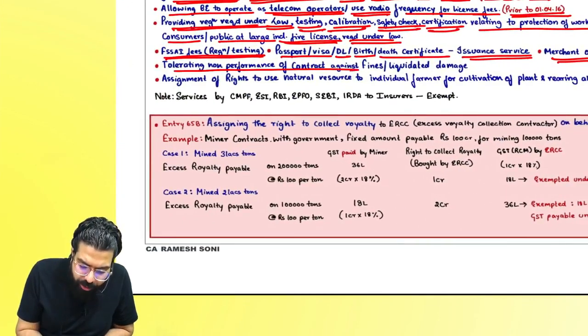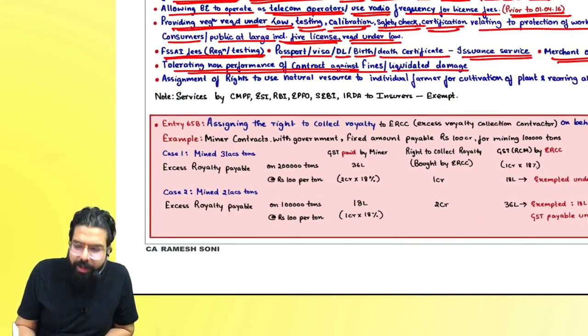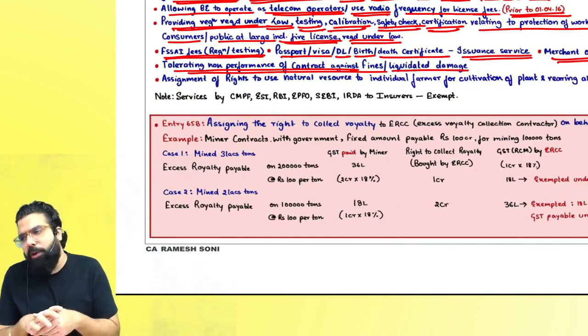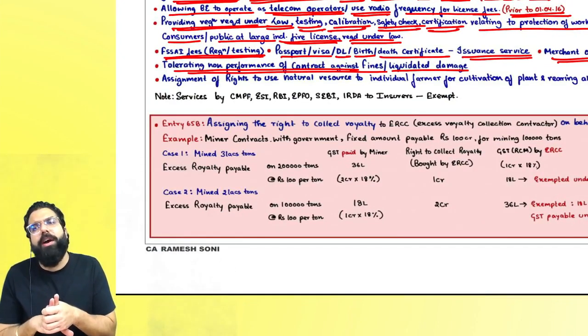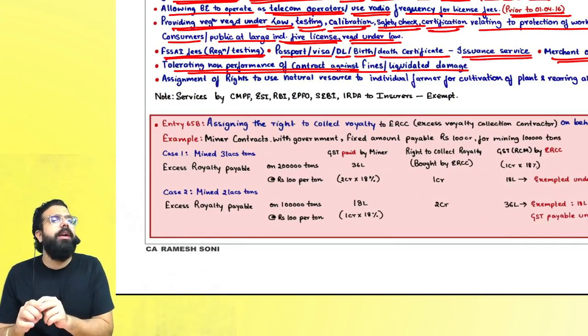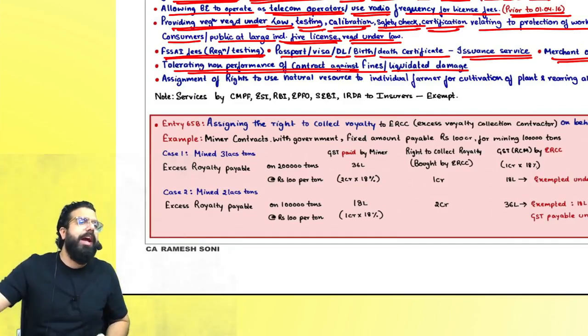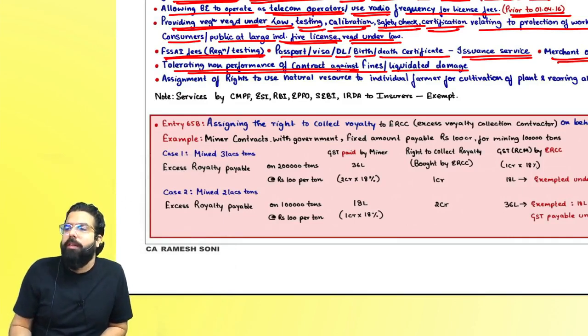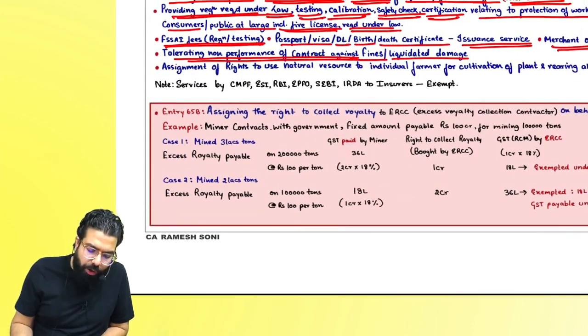Tolerating non-performance of contract against fine or liquidated damage. The government told you to make a building, you made the building, but you did not make it on time. The government will charge fines or liquidated damages from you, because the government is tolerating your act of non-performance of the contract. On that service, there will be no GST.